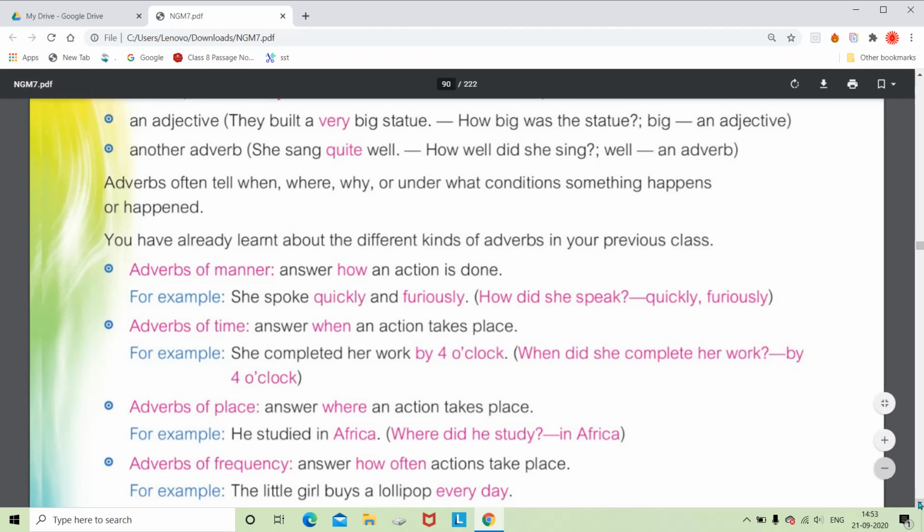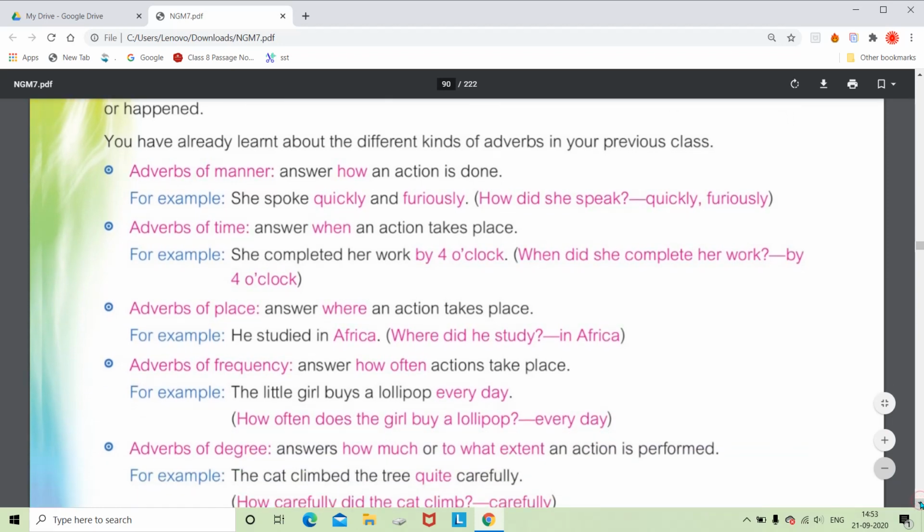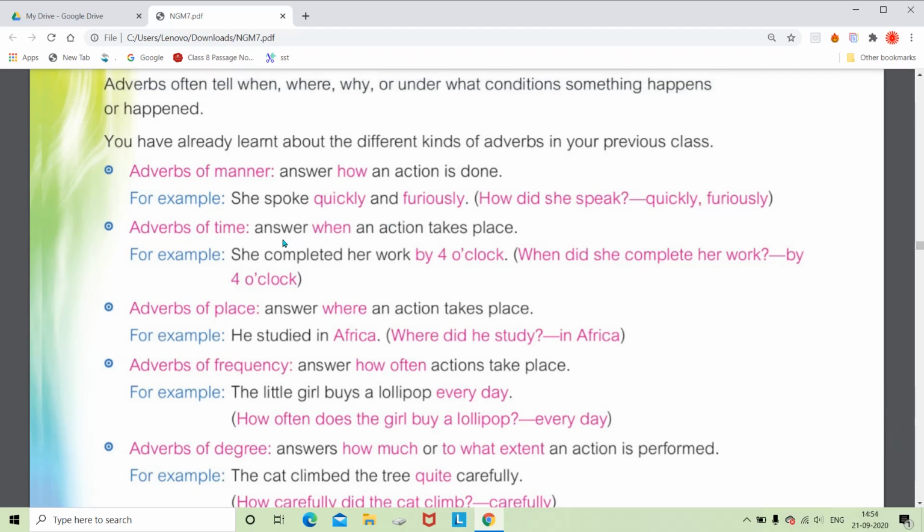As I said, in previous classes you have learned different types of adverbs. Here also we are given some different kinds, like adverbs of manner. As we saw, in adverbs of manner we will find ly, in quickly, in furiously. And the question you need to ask to get such an adverb is how. How did she speak? Quickly, furiously, sweetly, lovingly, slowly. All these adverbs of manner show us how the action is done.